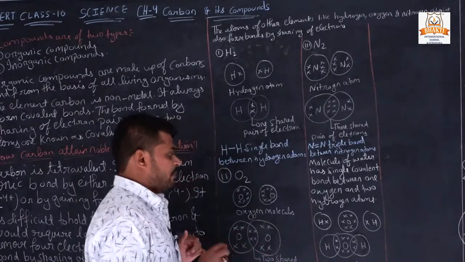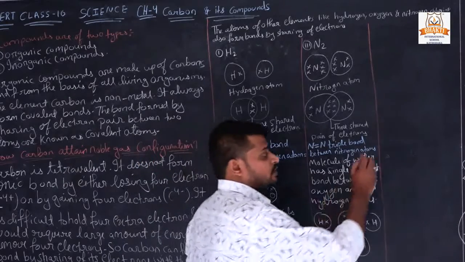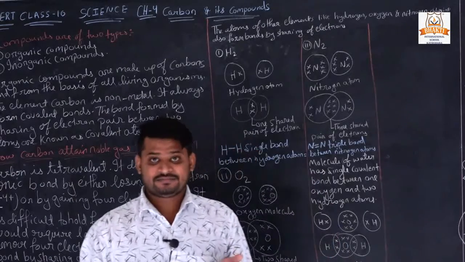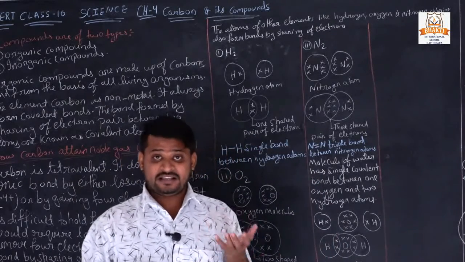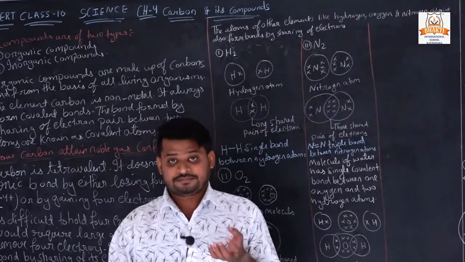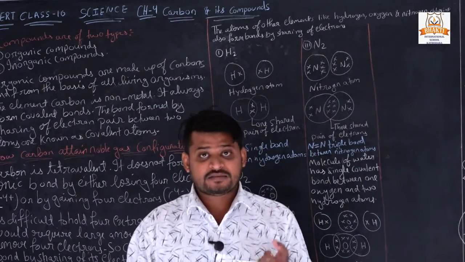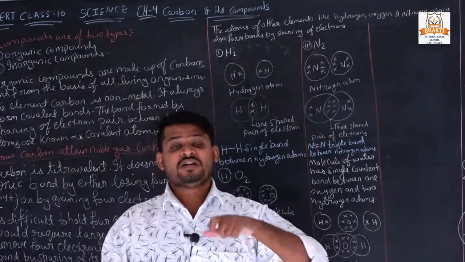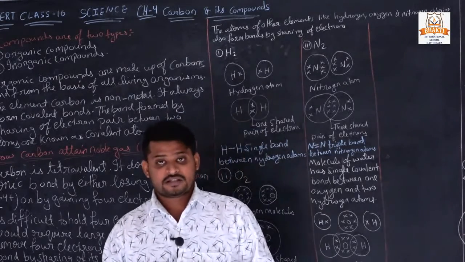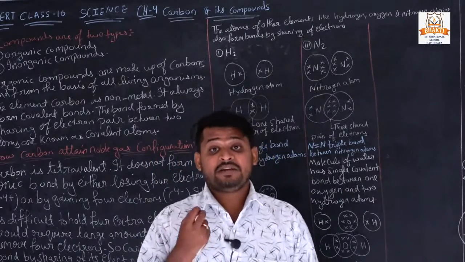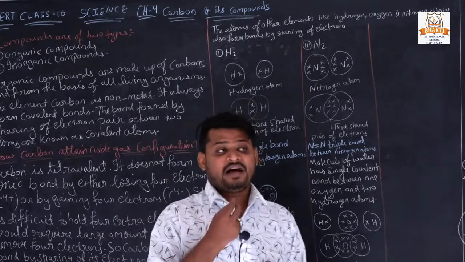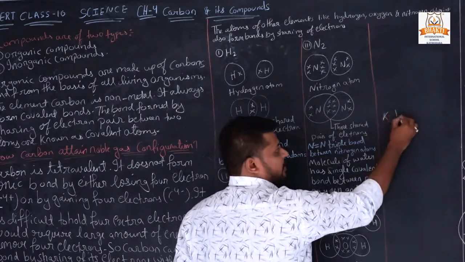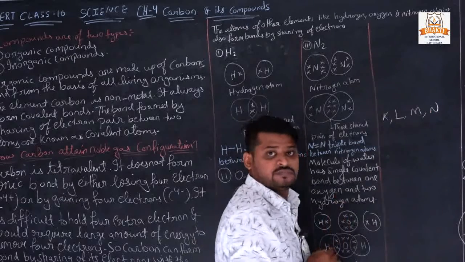We all studied in our previous chapter, in 9th class, Niels Bohr's atomic model. In that we saw that atoms have subatomic particles: neutron, proton and electron. Electrons are continuously moving around the nucleus in discrete orbits, and there are many orbits. We represent those orbits by K, L, M, N.